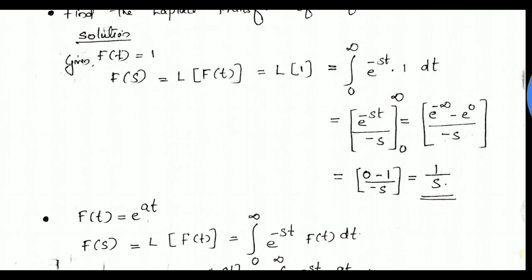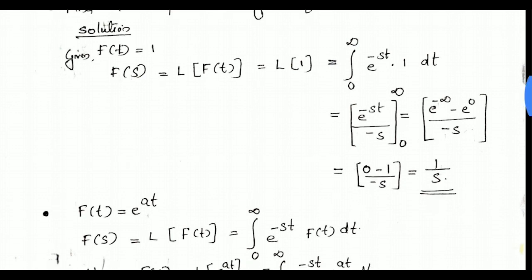Integrating, we get e raised to minus st divided by minus s from 0 to infinity. Apply the limit: e raised to minus infinity minus e raised to 0, divided by minus s, which is equal to 0 minus 1 divided by minus s, equal to 1 by s.